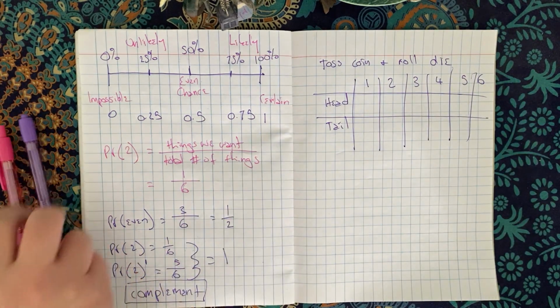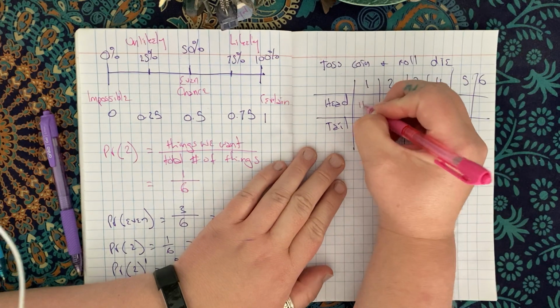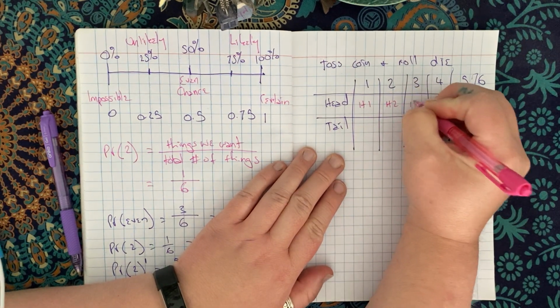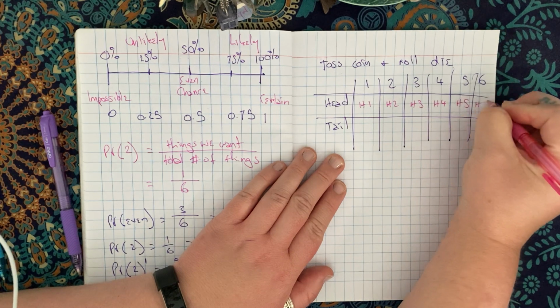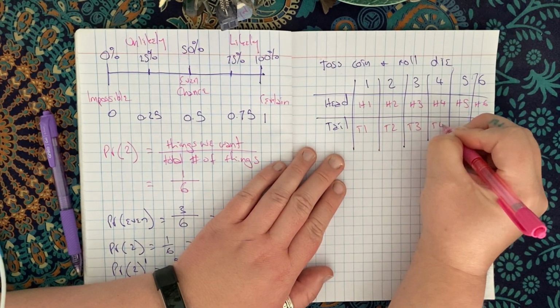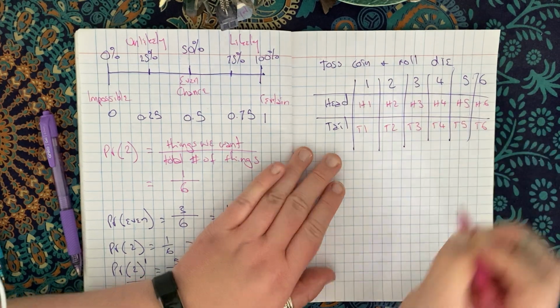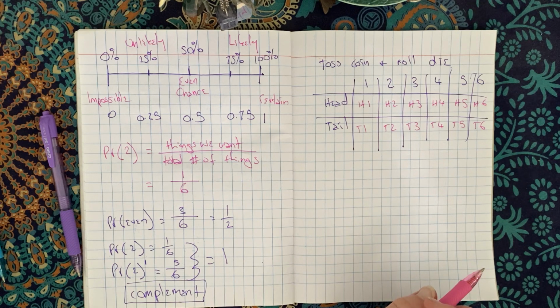Okay, so what I want to do is write down every possible combination of things that could happen. I could have a head and a 1, a head and a 2, a head and a 3, and so on. Then a tail and a 1, tail and a 2, tail and a 3, and so on. So then I can use this to find probabilities.